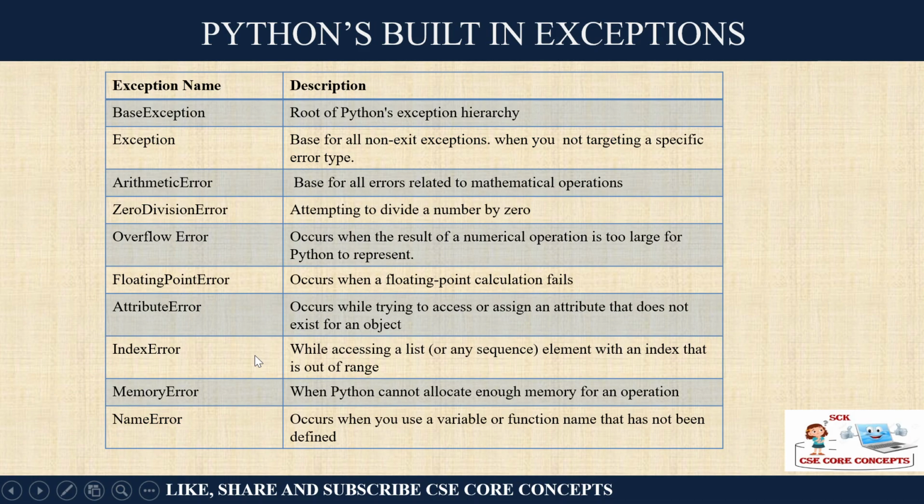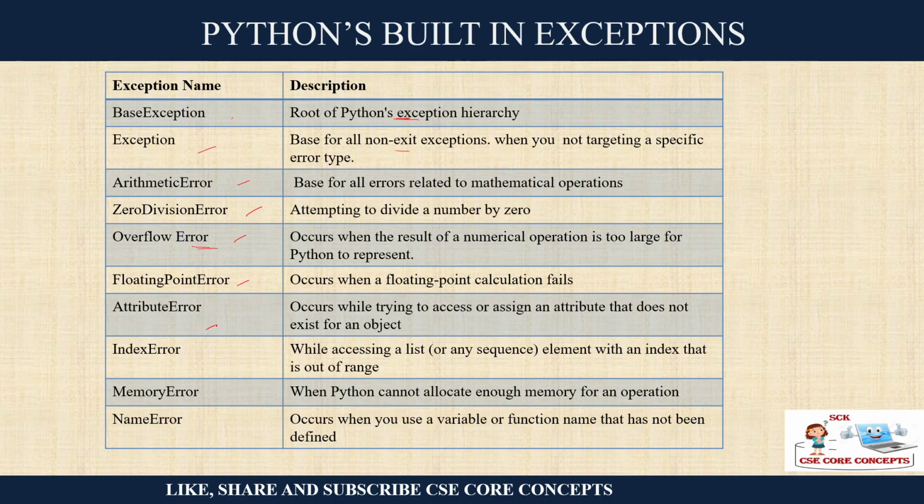So these are some of Python's inbuilt exceptions. There are more, you can search them. So this is BaseException. It is the root of Python's exception hierarchy. So any exception can happen. Exception is the base for all non-exit exceptions. Arithmetic errors, I told you, are all mathematical related errors in general. Division error, overflow error, floating point error. Overflow is when you are requesting a numerical operation which is very large for that data type. Understood? Floating point error, when a calculation fails.